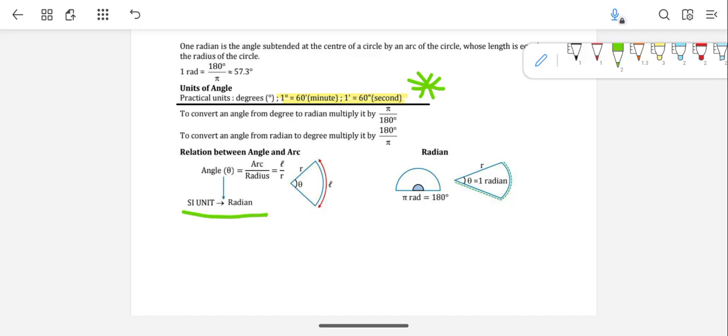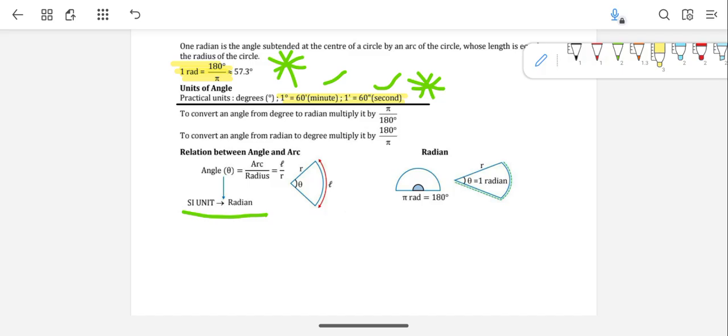Another important thing is the relation between radians and degrees. These are practical units, and their relation we have seen: 1 degree is equal to 60 minutes, and 1 minute is equal to 60 seconds. But what is the relation between radians and degrees? 1 radian is equal to 180 degrees divided by pi.